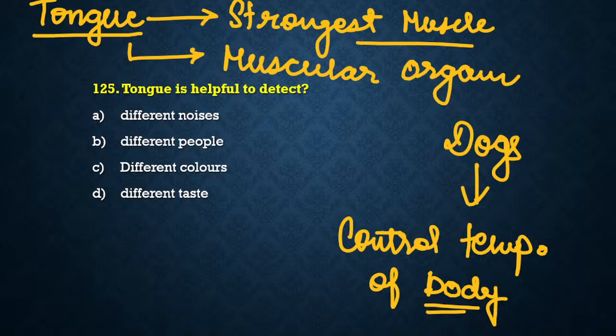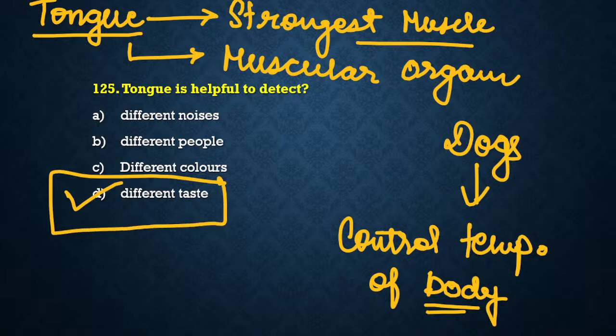So why is tongue helpful? Tongue is helpful to detect the different taste. That is option D. So correct answer for the question is option D.